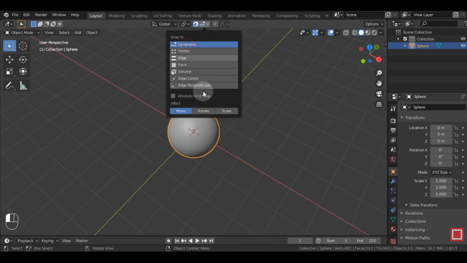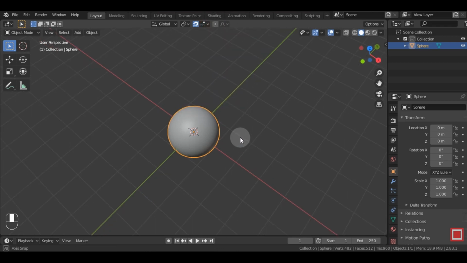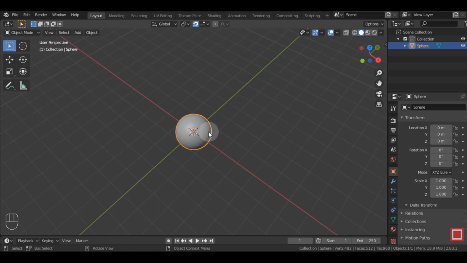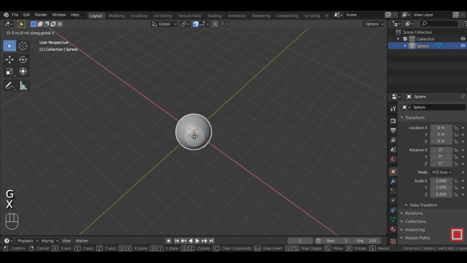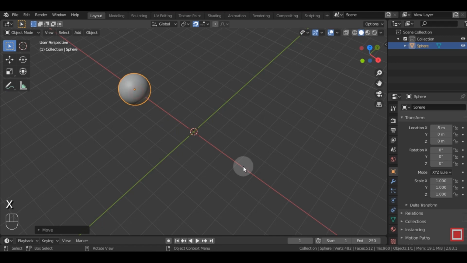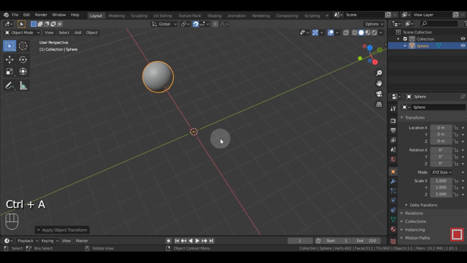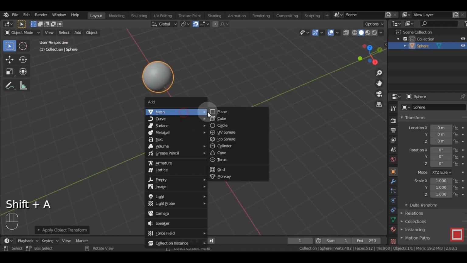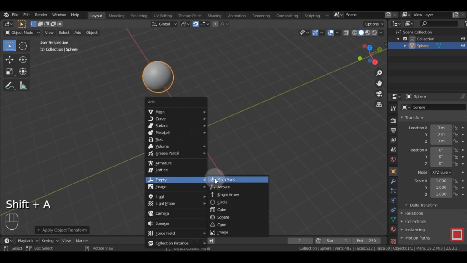Select increments from the drop-down and check the absolute grid snap box. Now, press G to move the object and press X to select the axis. Now click Ctrl and A, select Apply all transformations from the drop-down. Next, create an empty object to offset the sphere.